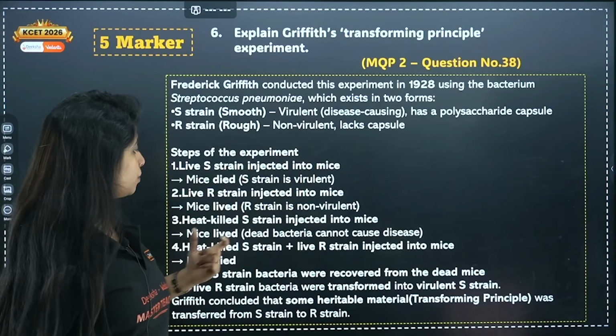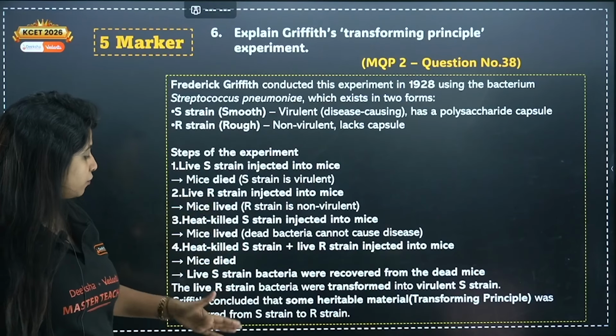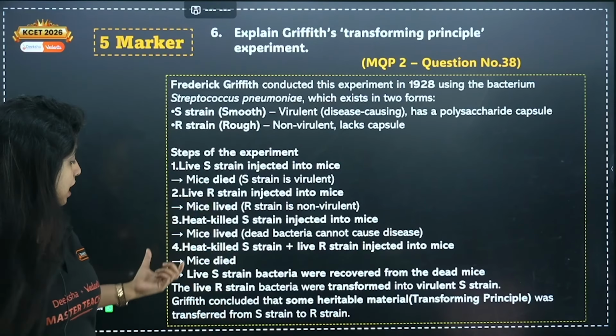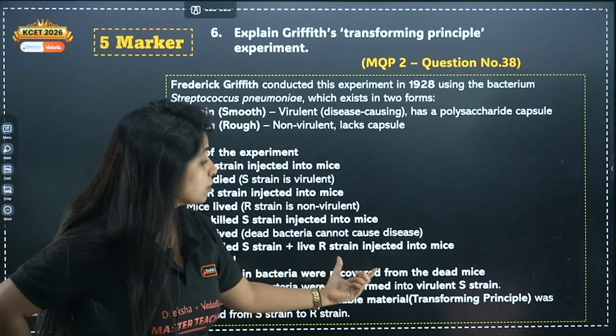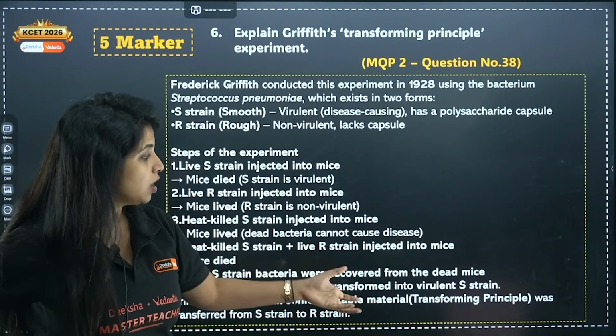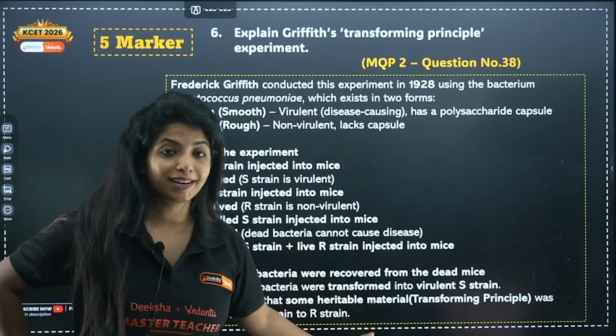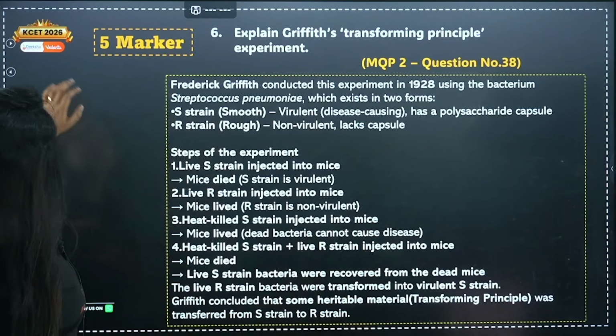Heat-killed S strain injected into the mice, dead bacteria cannot cause any disease. So this was found, and lastly they said the live R strain bacteria were transformed into virulent S strain. Griffith concluded that some heritable material, or you call it the transforming principle, transferred from the S strain to the R strain, but he was not able to find what it was.